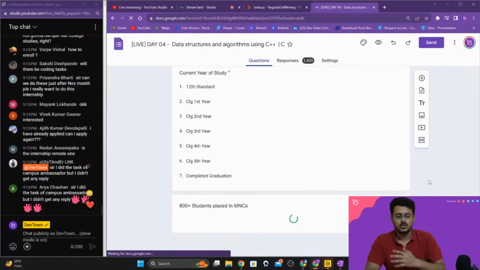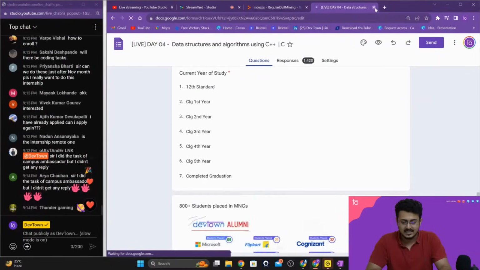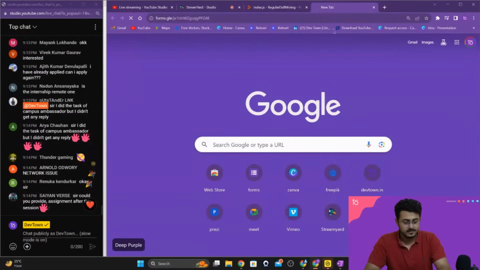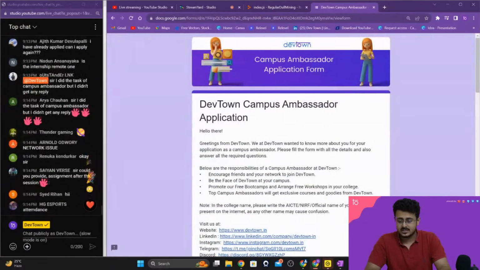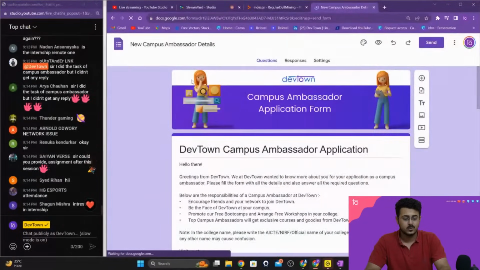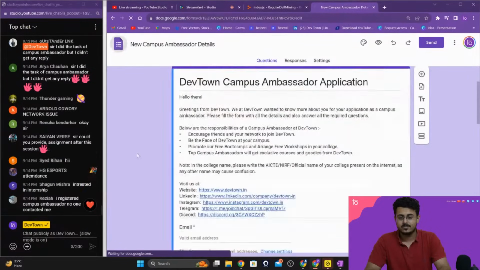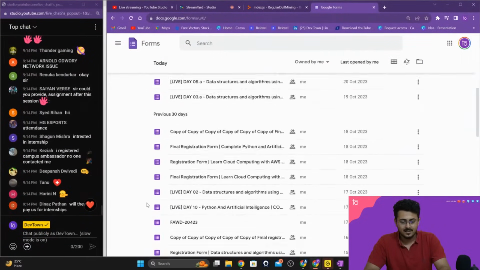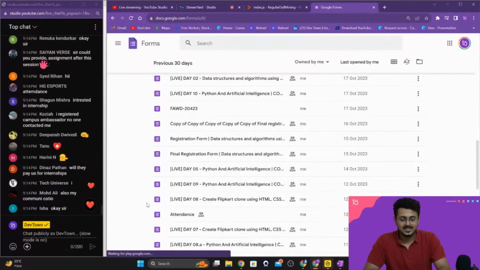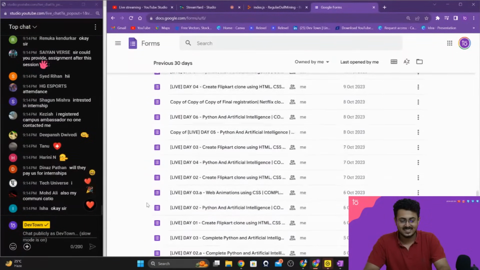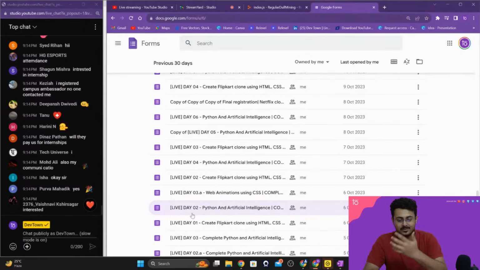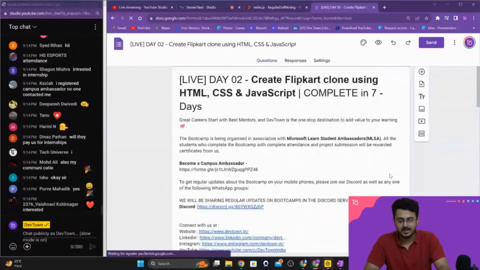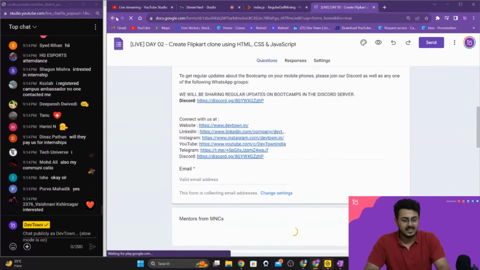For those who have already registered as a citizen, you can re-register yourself so that you are able to get the call a lot quicker. Every week we get a lot of students applying as a citizen. It takes a little bit of time to reach out to every single one of them, so pardon me for being a little late, but I'll make sure that everybody is able to get the call.